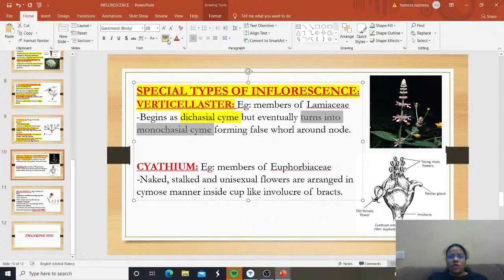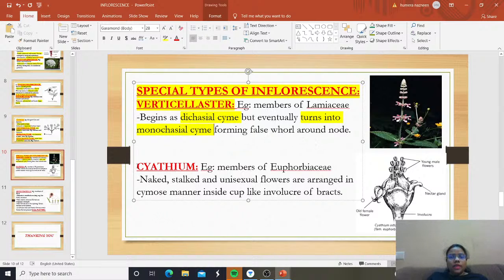And what are they doing? They are forming false whorls around the node. See here, false whorls are formed around the node, and at first they show the dichasial cyme type, and later on it turns into the monochasial cyme. This is called verticillaster type of inflorescence. Clear? What is verticillaster? The example is members of Lamiaceae, and why are they called a special type? Because at the beginning they show dichasial cyme, but eventually that turns into a monochasial cyme, forming a false whorl around the node.